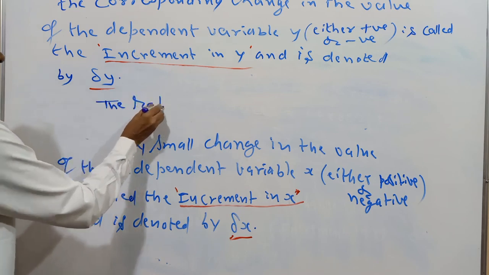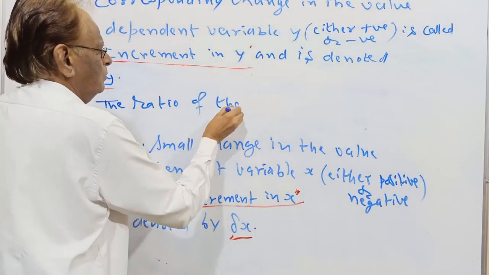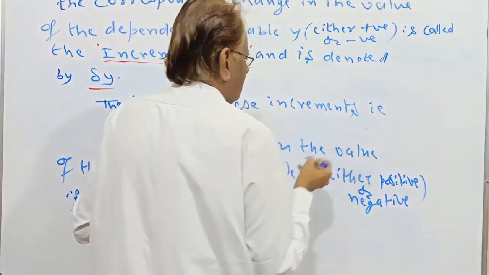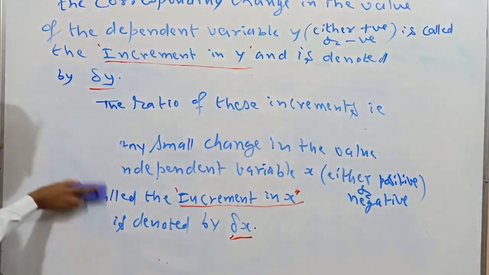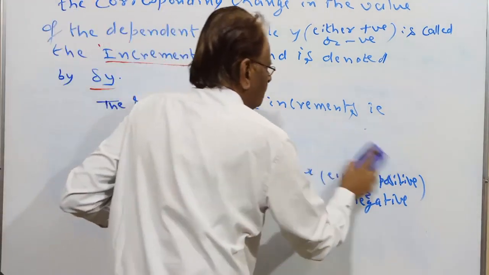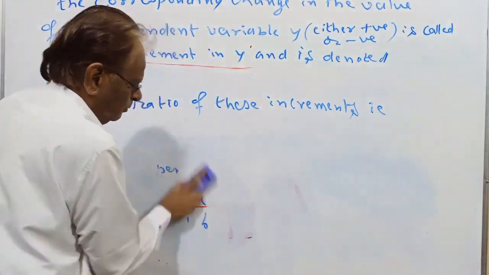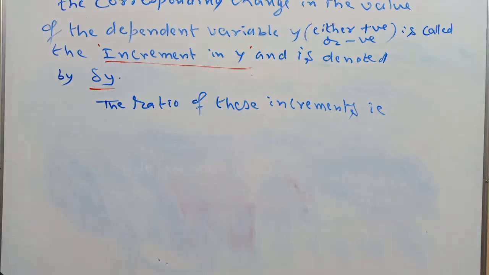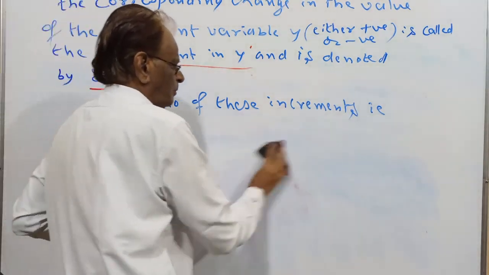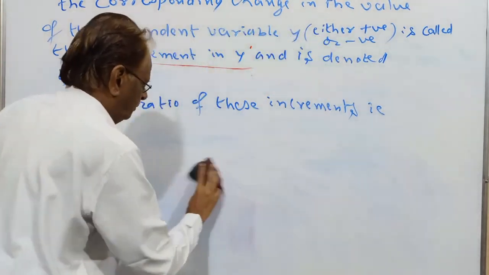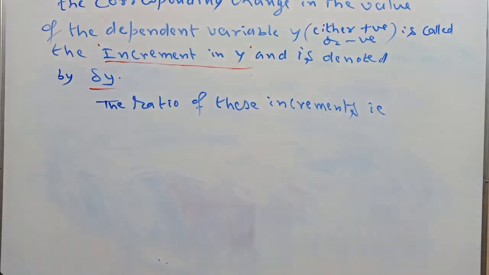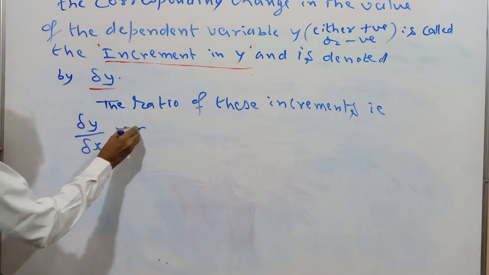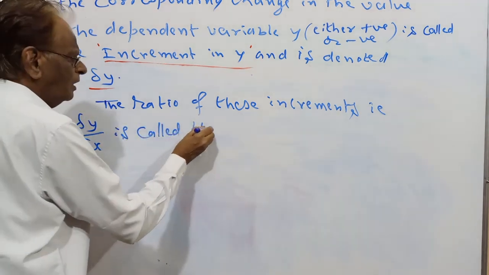The ratio of these increments, that is delta y by delta x, is called the incremental variation.